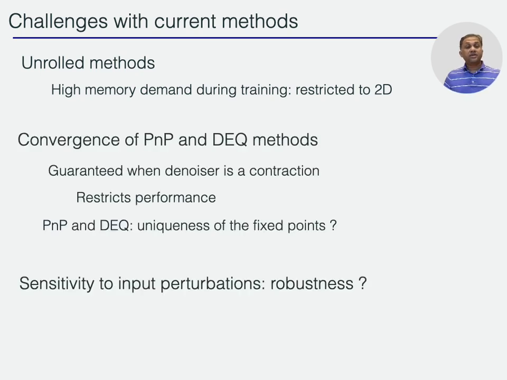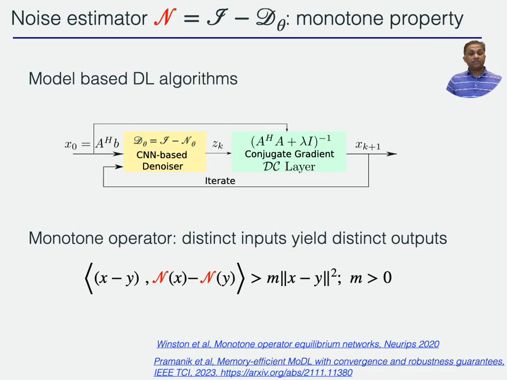Another question is the sensitivity of these algorithms to input perturbations, or the robustness of the method. You might add a small perturbation in the input that might corrupt the solution quite a bit, and that's undesirable. So the main focus of this work is to introduce a monotone property on the noise predictor.